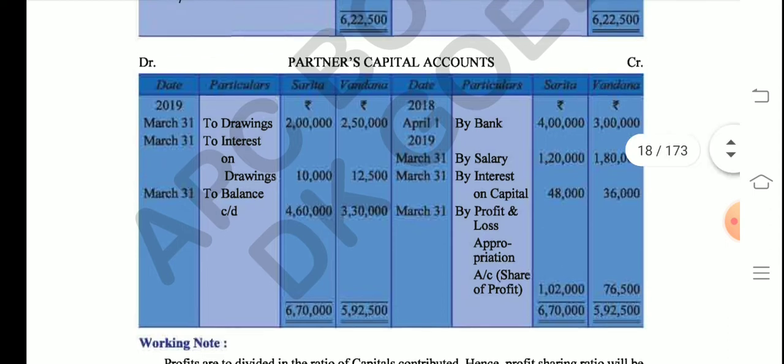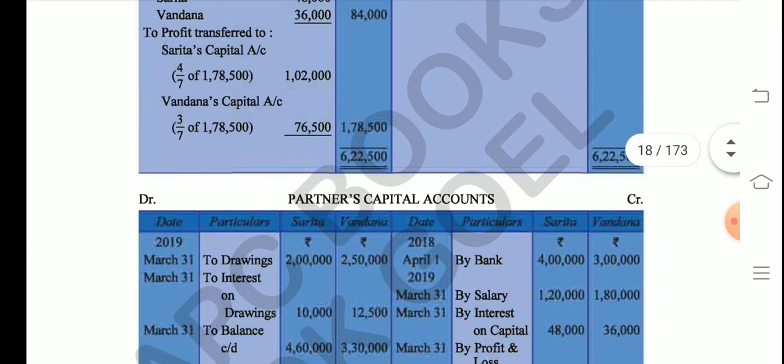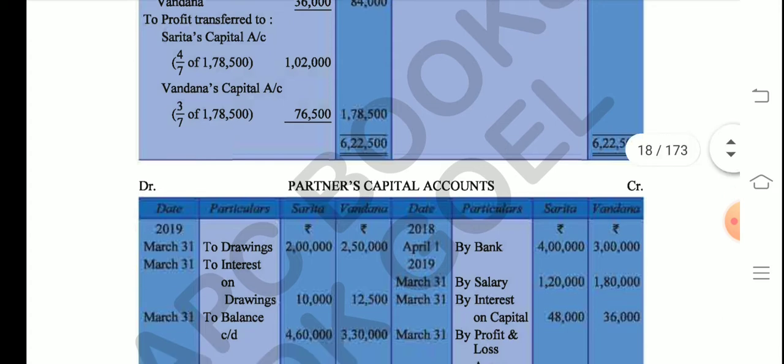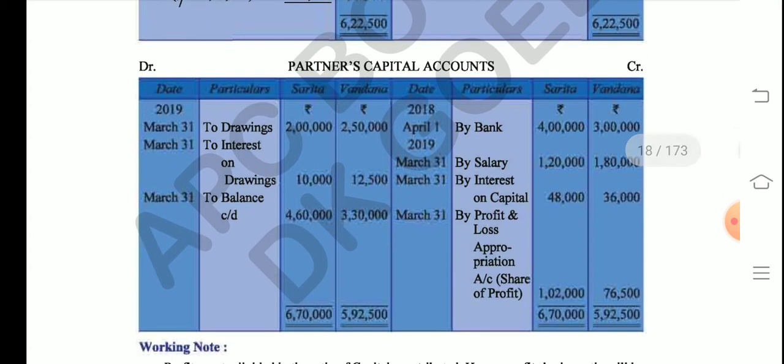Now, a very important point which I actually missed in my previous video. Please mark this point: whatever profit was divided among the partners, 1,02,000 and 76,500, will also be written on the credit side of the partner's capital account. So this will be written here as 1,02,000 and 76,500.